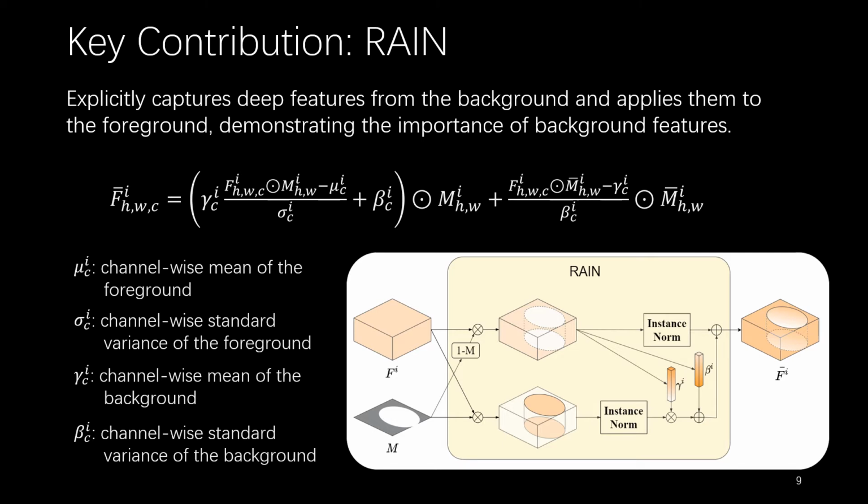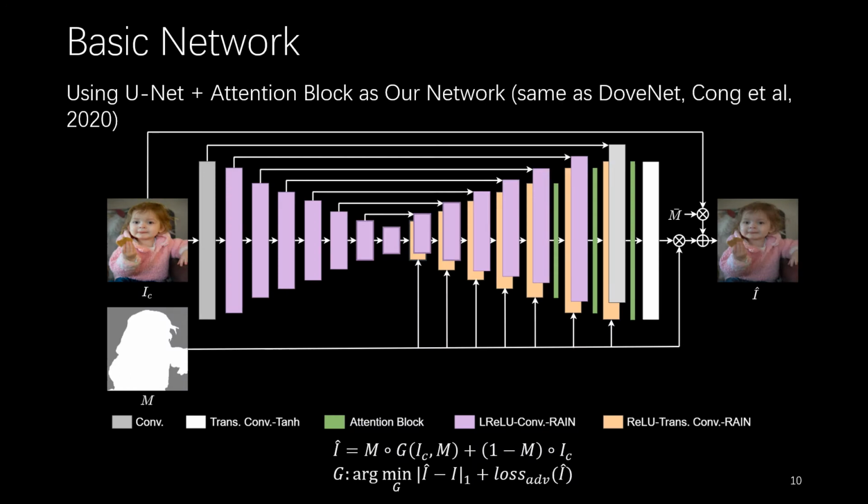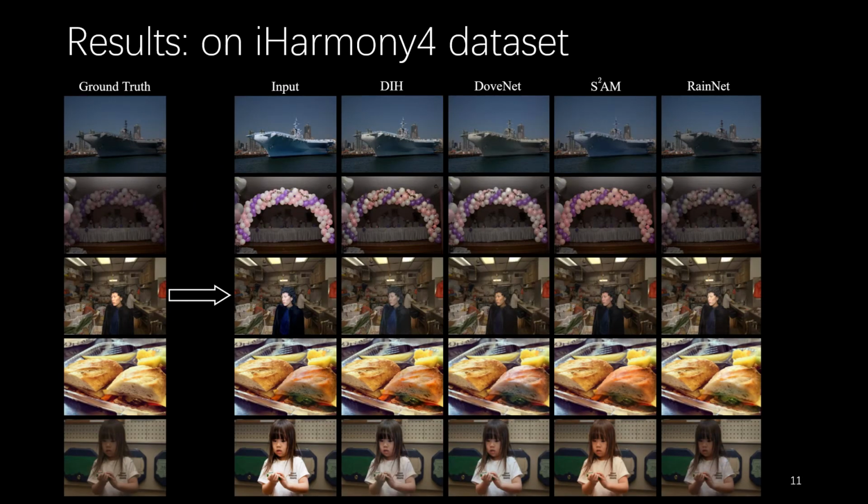Specifically, we normalize the foreground features and then modulate the features with two vectors learned from the background features. Then we combine the foreground features and the background features. In our implementation, the RainNet module can be easily plugged into existing networks and improve their performance. We choose the U-Net as our basic network, but replace the instance normalization layers in the decoder part with our RainNet.